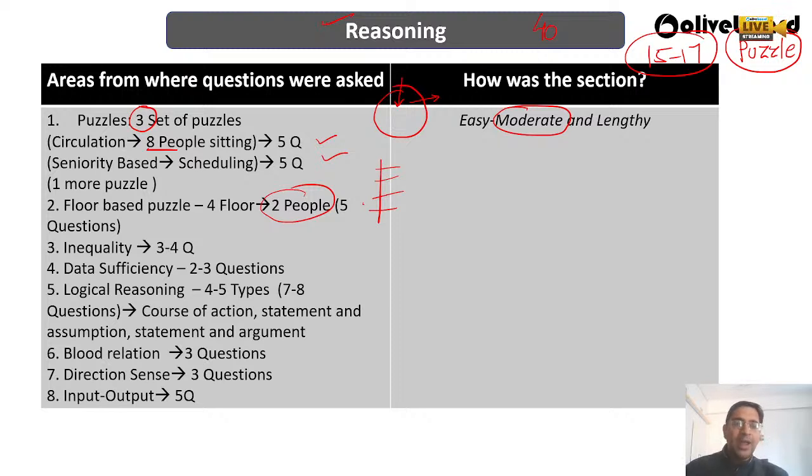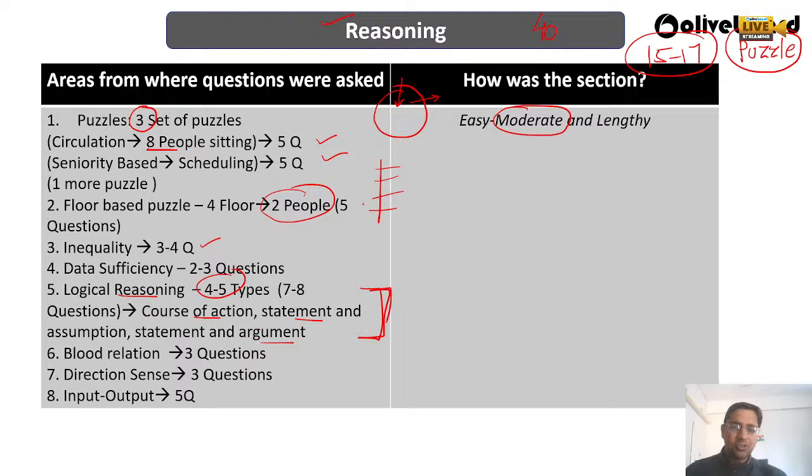Then we have inequality-based questions also, 3 to 4 inequality-based questions are there. Then data sufficiency, 2 to 3 questions are there. Logical reasoning, 4 to 5 types of logical reasoning were there, and on that 7 to 8 questions have been asked, like course of action, statement and assumptions, statement and argument.